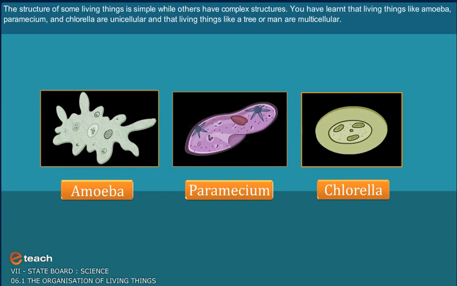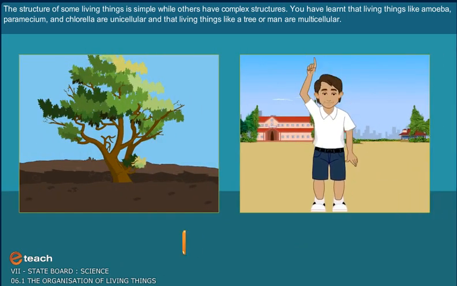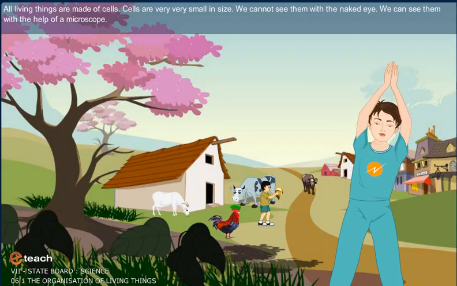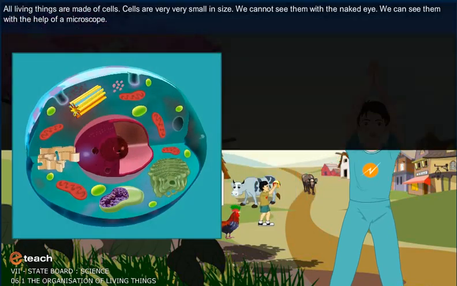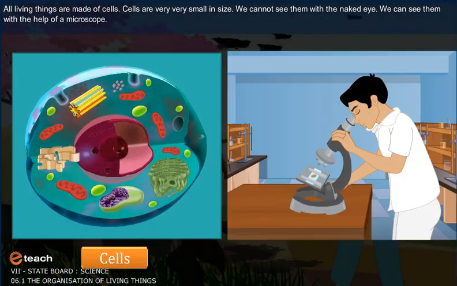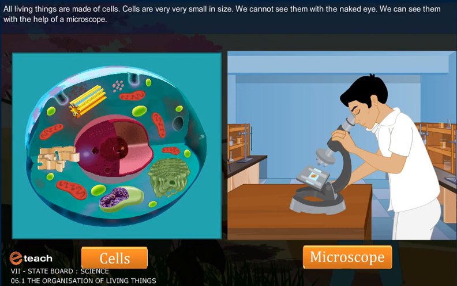You have learned that living things like amoeba, paramecium and chlorella are unicellular and that living things like a tree or man are multicellular. All living things are made of cells. Cells are very small in size. We cannot see them with the naked eye. We can see them with the help of a microscope.